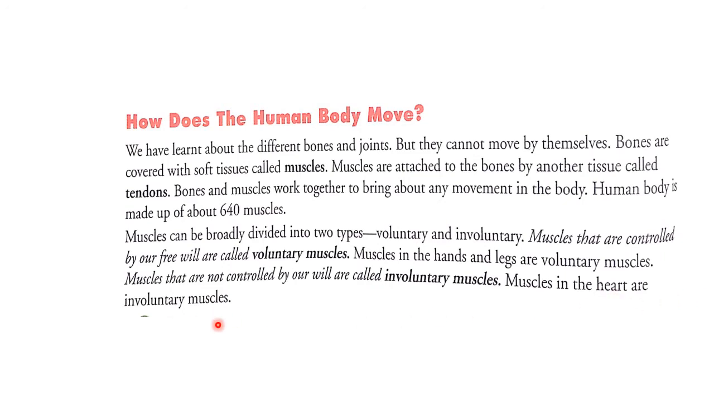So these muscles are again of two types, voluntary and involuntary muscles. Muscles that we can control by our free will are called voluntary muscles, and examples are muscles in our hands and legs. And muscles that we cannot control by our will are called involuntary muscles. An example is muscles in our heart.